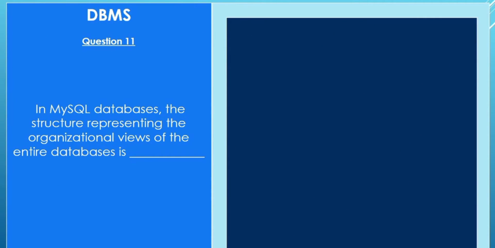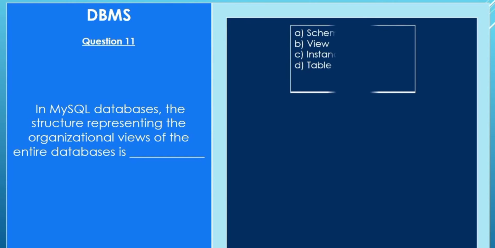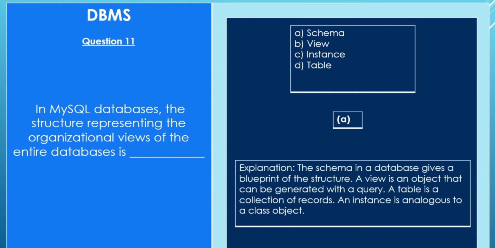Question number 11. In MySQL databases, the structure represented in the organizational view of the entire database is A. Schema. B. View. C. Instance. D. Table. Answer is A. Schema. Explanation. Schema in a database gives a blueprint of the structure, a view is an object that can be generated with a query. A table is a collection of records. An instance is analogous to a class object.